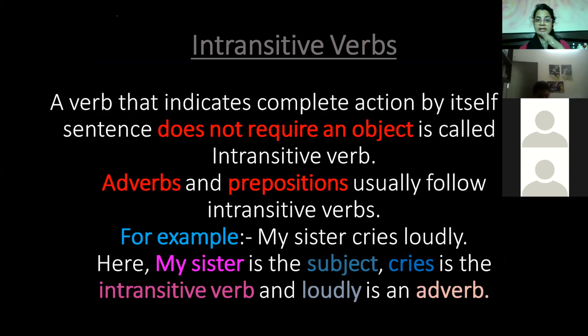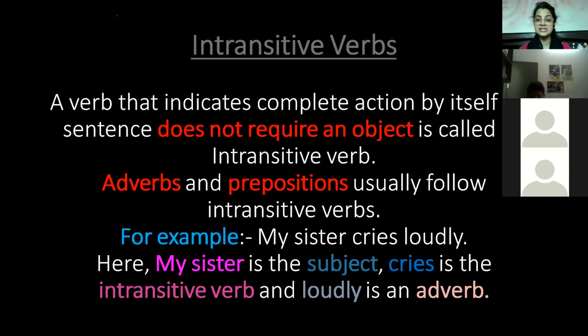Intransitive verbs, on the contrary: transitive verbs may require an object, and intransitive verbs never require an object. Without an object, it makes sense. The definition says a verb that indicates complete action by itself, and the sentence does not require an object, is called an intransitive verb. But yes, one identification mark is always there: adverbs and prepositions usually follow intransitive verbs. So this is the main recognition of it.